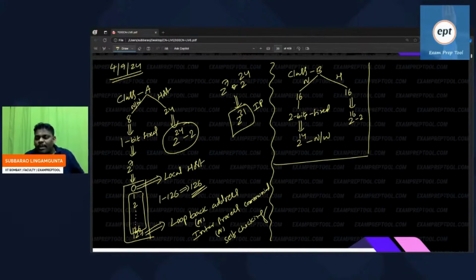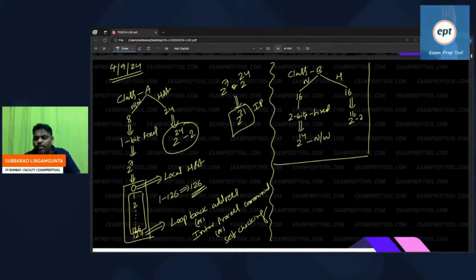Some people are asking, why is there no minus 2 in class B? There is no address for special purpose. Names are given in class A, for network 0. In class B, what is the starting network number? 128. There is no 0.